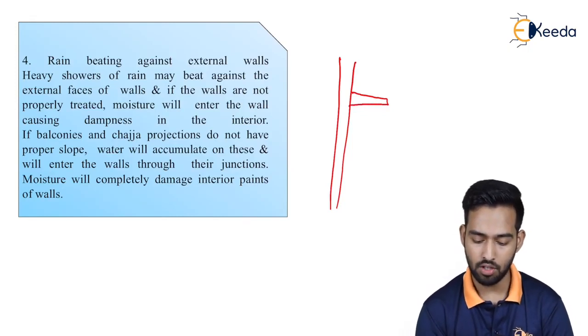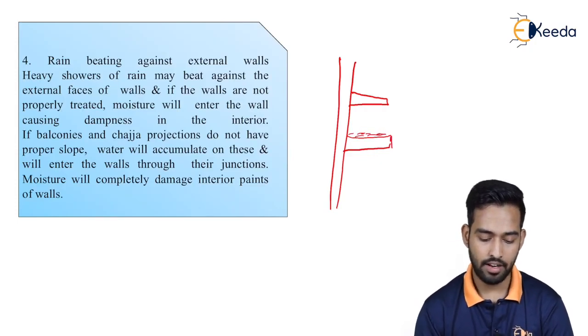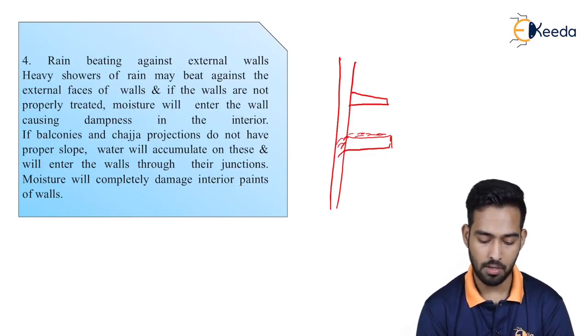If the proper slope is not given, what will happen? The water will accumulate on the floors and will enter the walls at their junction. From here it will start entering the wall, and moisture will completely damage the interior paints of the wall. The interior wall will get completely damaged.